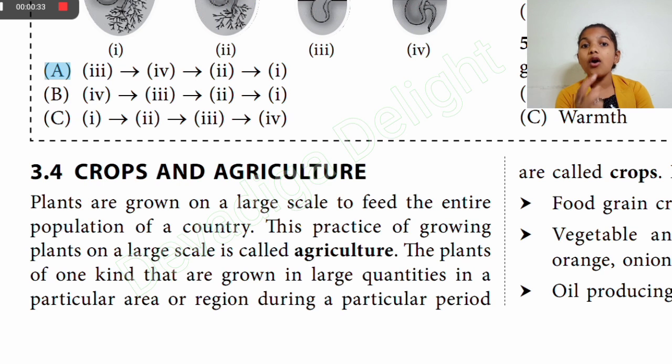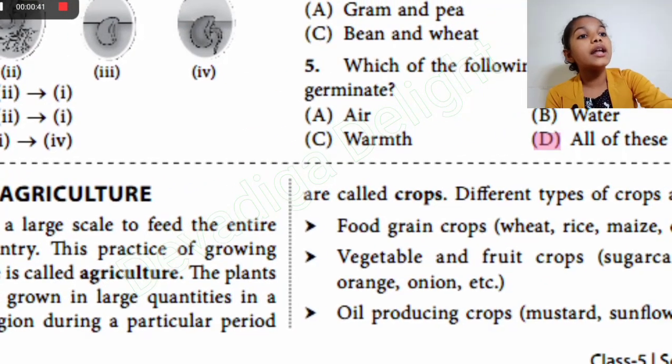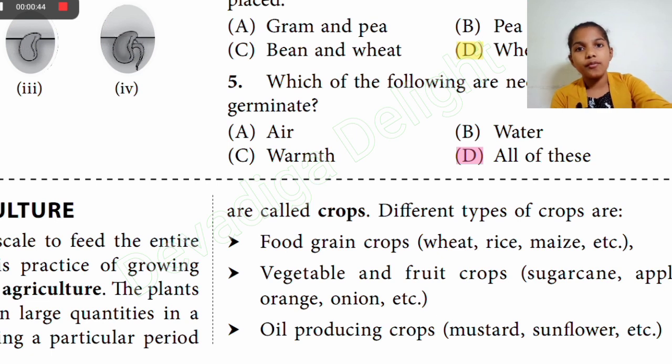And the plants of one kind that are grown in large quantities in a particular area or region during a particular period are called crops. Different types of crops are food grain crops: wheat, rice, maize, etc. Food grain crops are basically the crops which we eat. And the next one is fruit and vegetable crops, which we eat as fruits and vegetables, whereas food grain crops are the type of crops which are grains and are food, like wheat, rice, maize, etc.